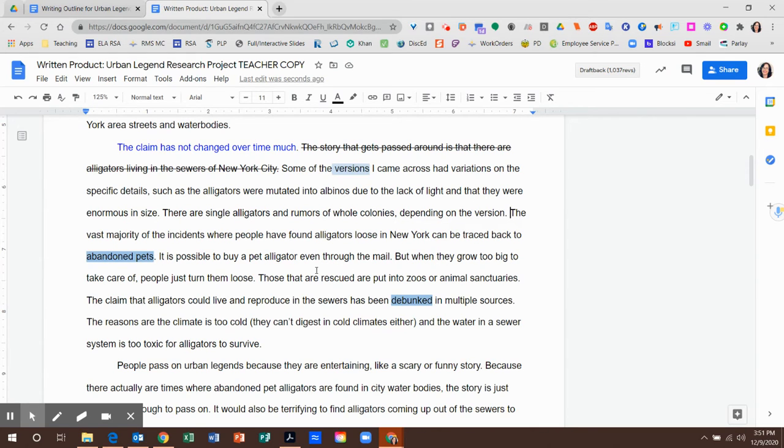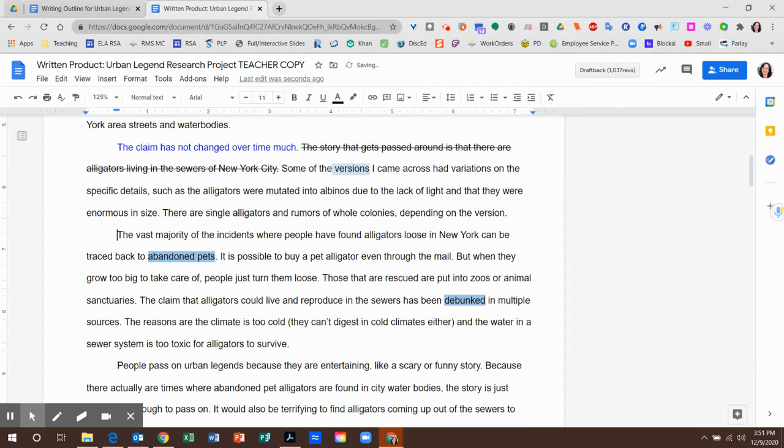So I'm going to go back to the start of this sentence about the abandoned pets, and I think I'm going to create a whole new paragraph. Let's just see how that works. I think I could come up with a topic sentence here about how they are these abandoned pets, but they can't survive down there. I feel like I can figure out how to put two topics together in a topic sentence, but then that allows me to focus on this sentence right here.